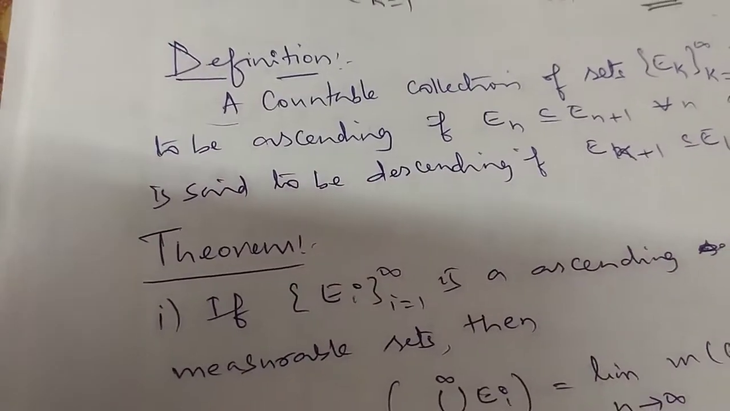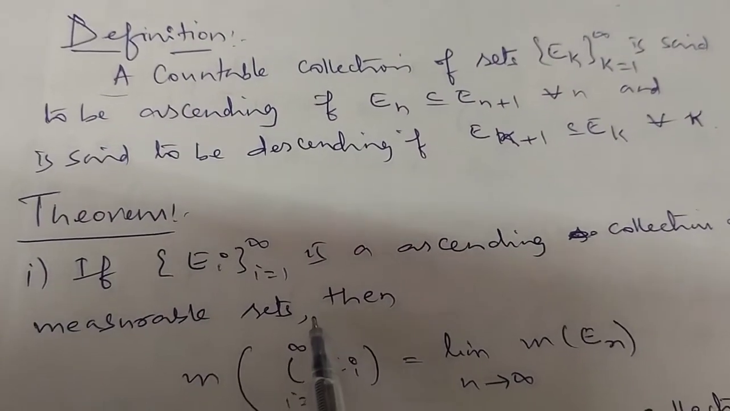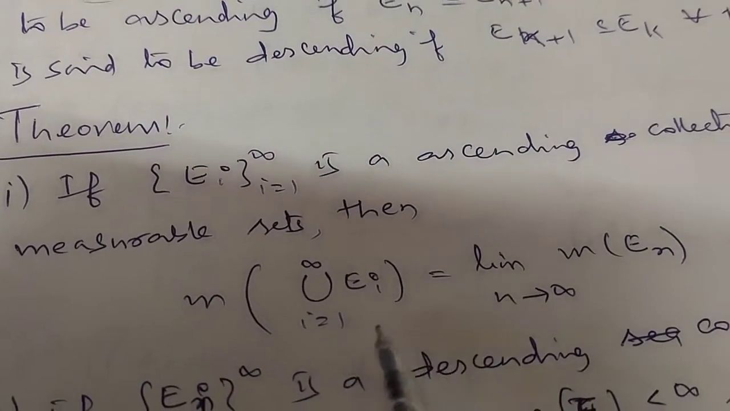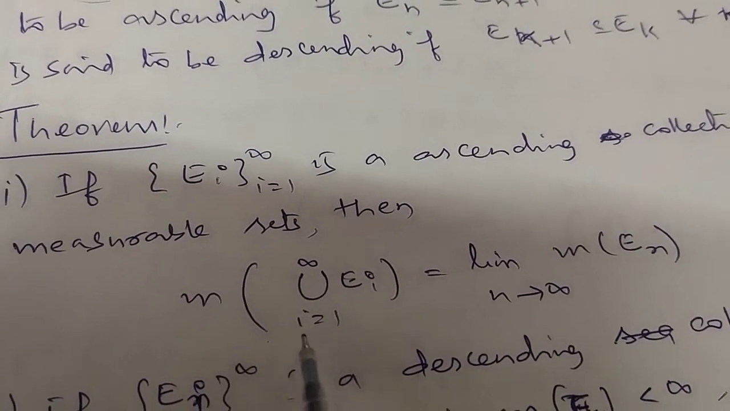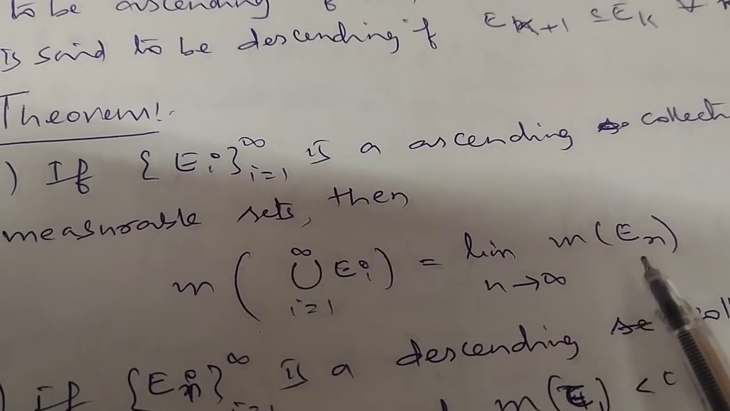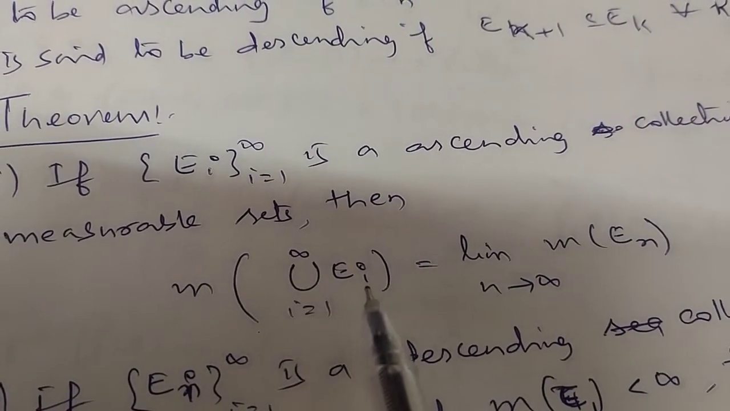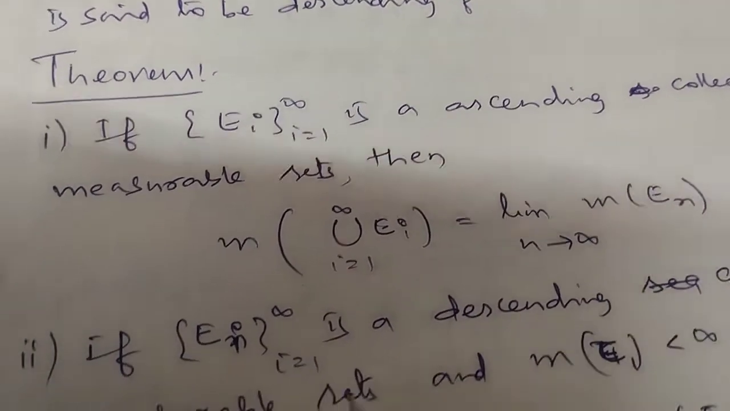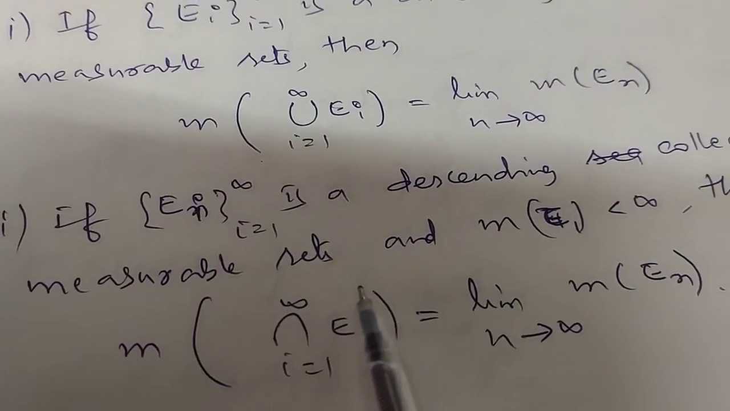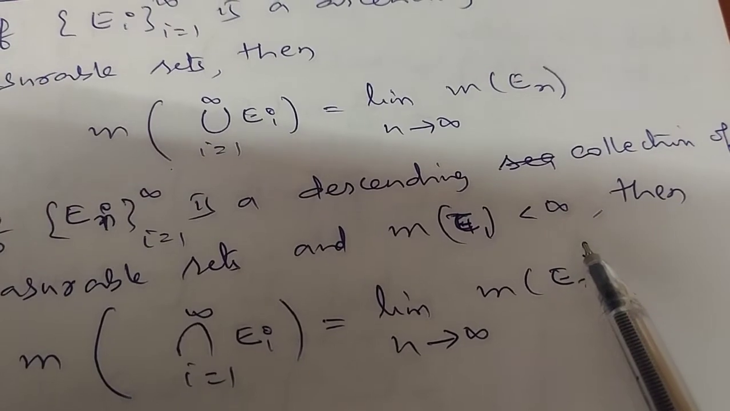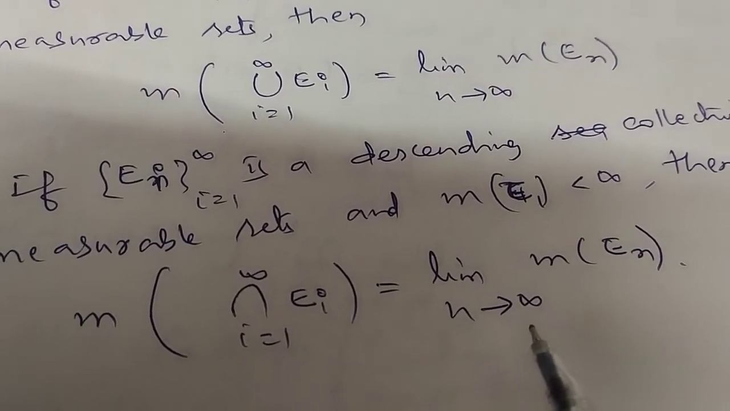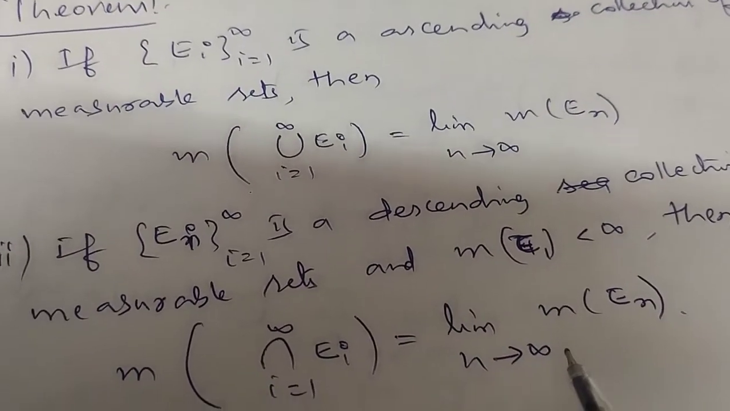So based on this we have one result. This theorem says, if E_i, i equal to 1 to infinity, is an ascending collection of measurable sets, then the measure, meaning Lebesgue measure, of the union of E_i is equal to the limit as n tends to infinity of measure of E_n. Second, if E_i is a descending collection of measurable sets, and measure of E_1 is finite, then measure of the intersection of E_i is equal to the limit as n tends to infinity of measure of E_n.